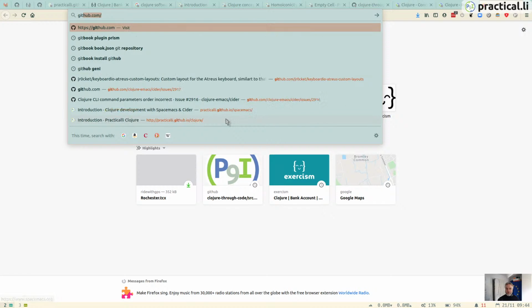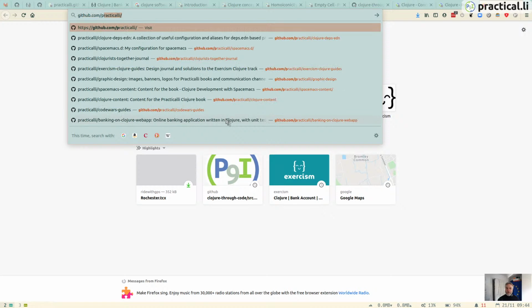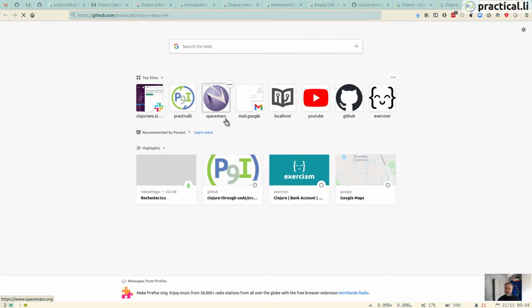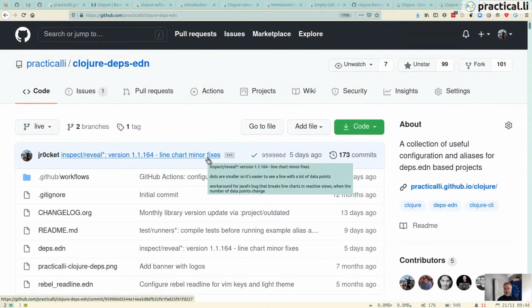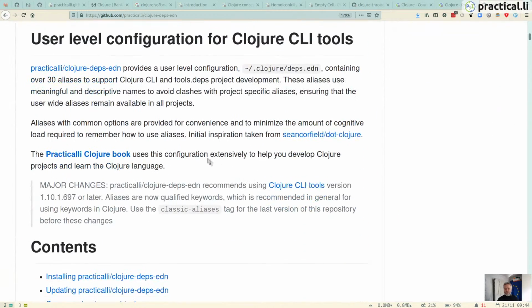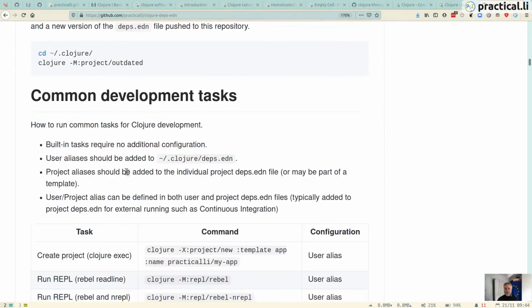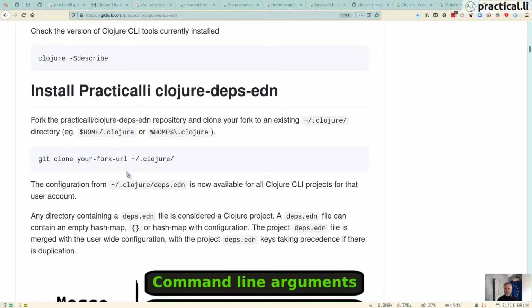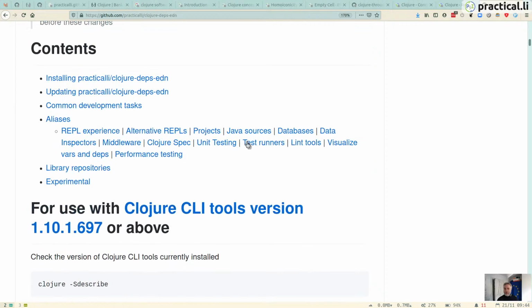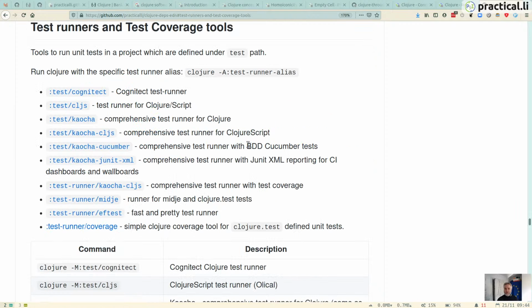So if we do GitHub Practicalli Clojure deps.edn here, because I'm using Clojure deps.edn, I've got all these test runners that you can use. Whoops, where's the index gone? Oh, there we go. So we've got a whole bunch of test runners.